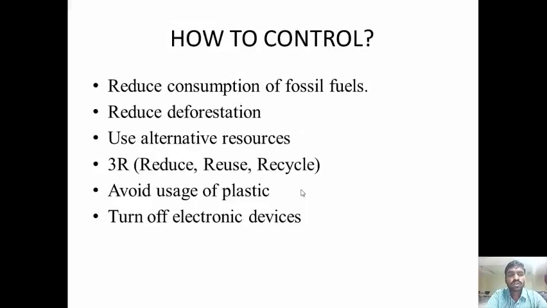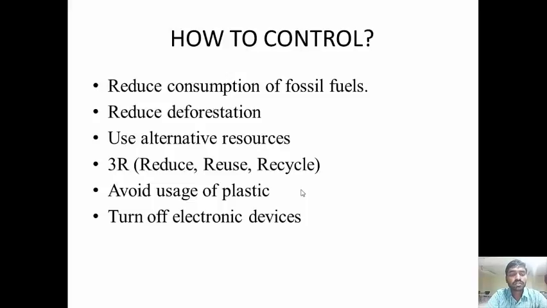And how to control global warming? Reduce the consumption of fossil fuels, and reduce deforestation. It means the main thing is to reduce the usage of paper, and reduce the fuels used for cooking purposes.